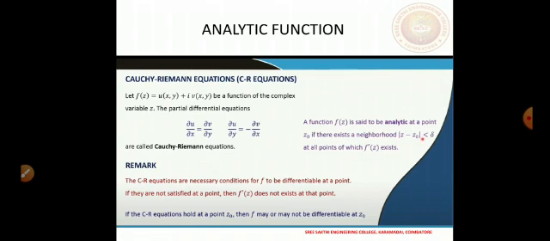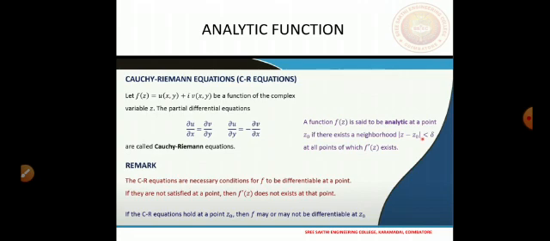We have also learned that the equations become a sufficient condition if the partial derivatives u x, u y, v x and v y are continuous, in addition to the relations which have to be satisfied as a necessary condition. So if the partial derivatives appearing in the CR equations are continuous, then it becomes a sufficient condition for differentiability or analyticity. This we have already discussed in the previous class.